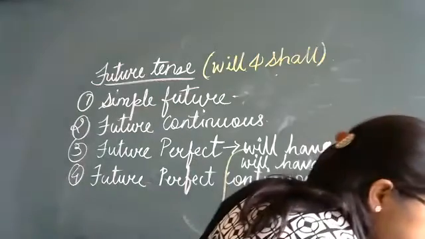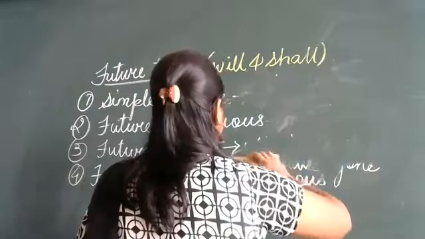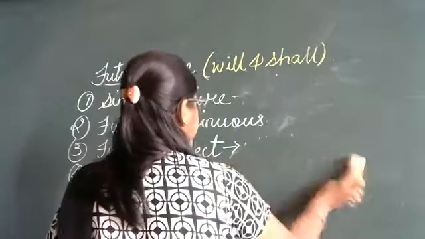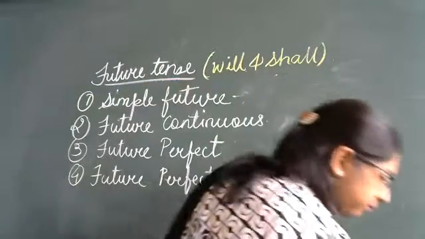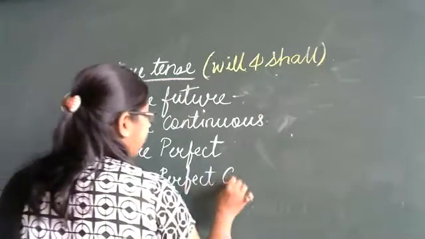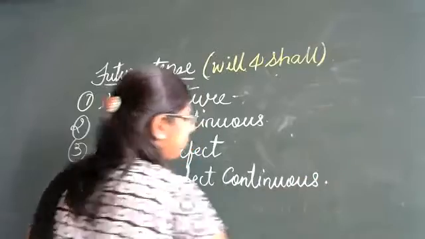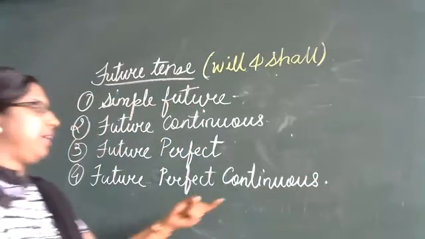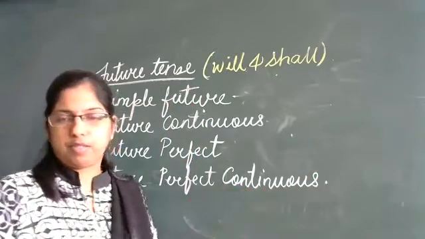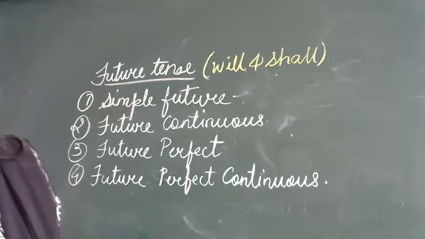And the last one here, which is the last one, it is future perfect continuous. So again there will be an ing form in this sentence. Got it? We will be looking at the example now.